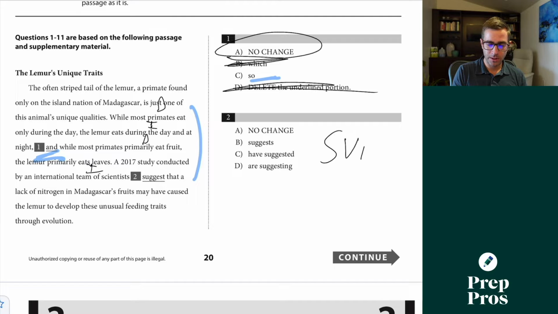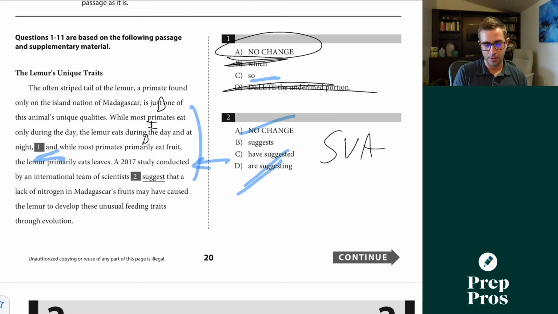Question 2 is going to be a subject-verb agreement question here. I've got a really cool little video that will show you how, even without understanding what's happening in the sentence, once you spot this, you can immediately tell that A, C, and D are all wrong. It's a little flaw in the SAT. But with this one, we'll go through the more technical way.